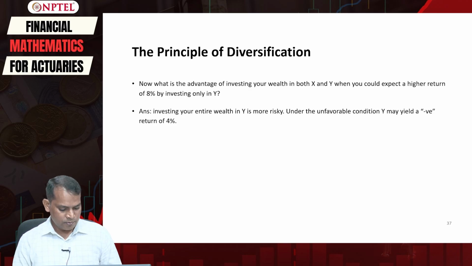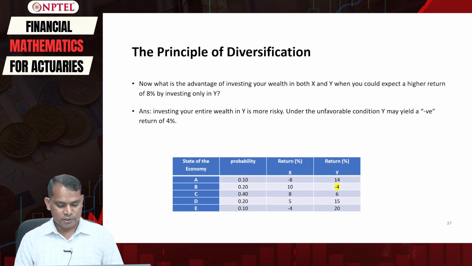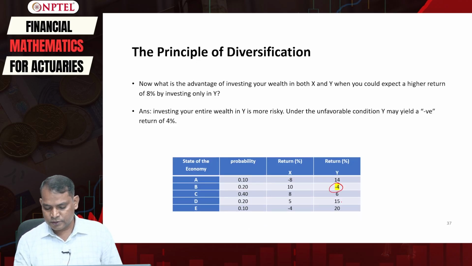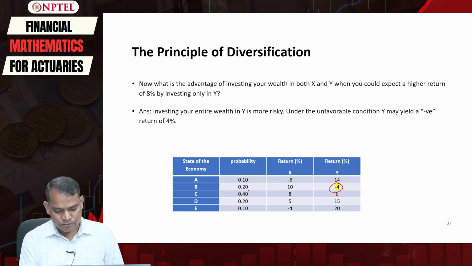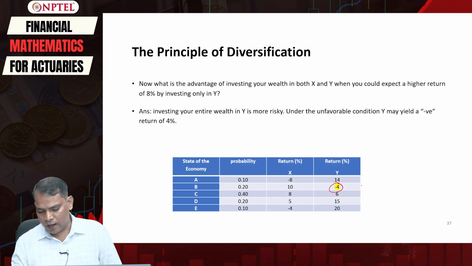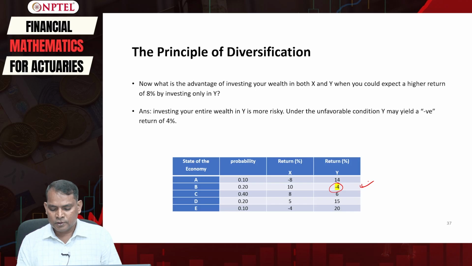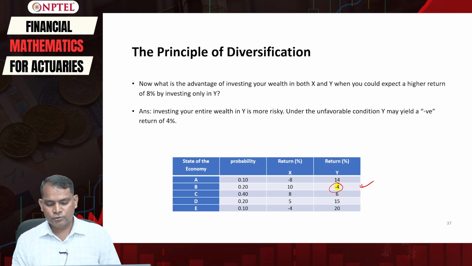We can see that under an unfavorable condition, Y may yield a negative return of 4%. Remember the table here. This is the table we have looked at, where you see that if you invest your money only in Y, then there is a 20% chance that the economy will be in B, and therefore you will earn a negative return. That means you will lose some money. You want to avoid this situation.